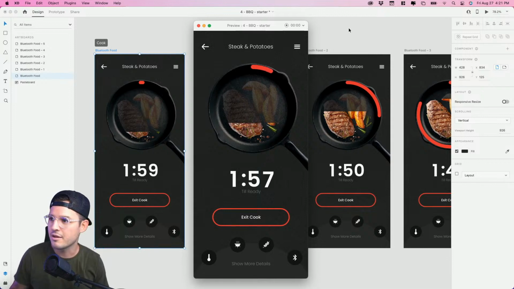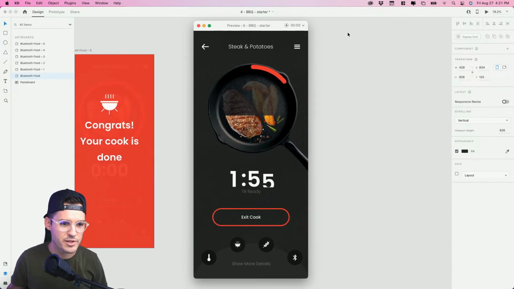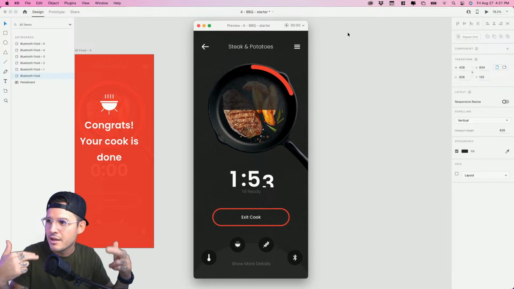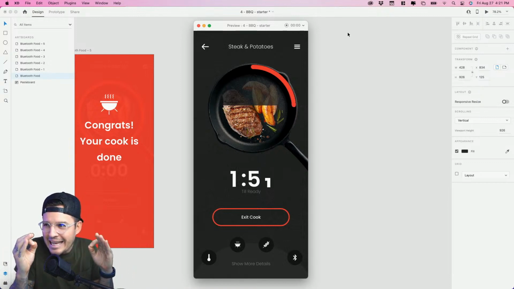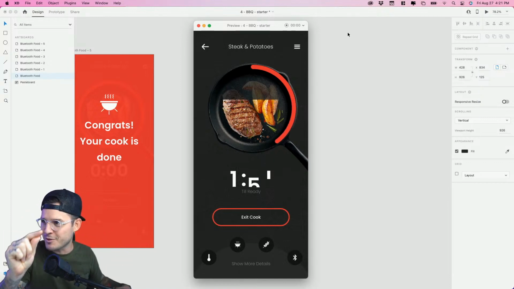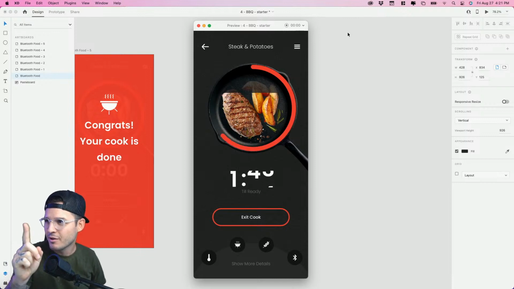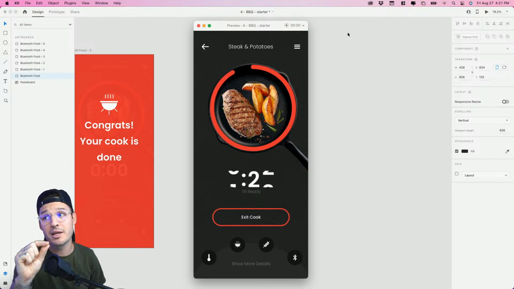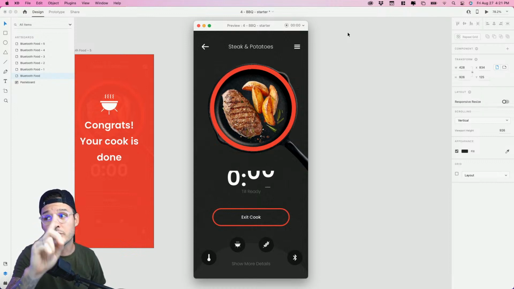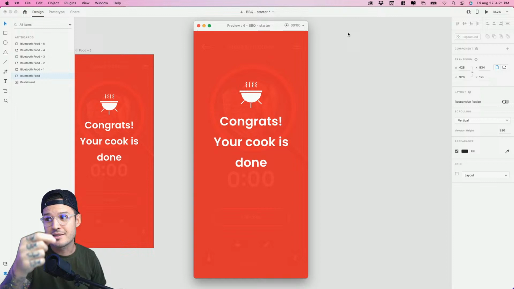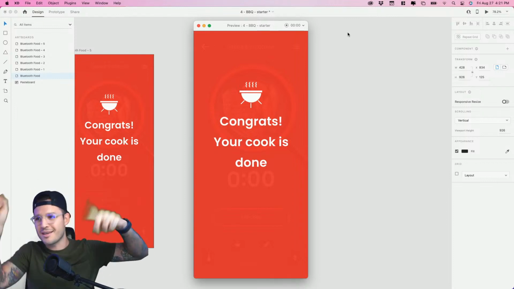Press play. Okay. Just clear out of the way so you can see everything. It's ticking. It's going. It really hits that dynamite moment where the food starts cooking. It's going to keep cruising. Will it make it? It goes all the way to the top. It slows down a little bit. We should get a little delay, and success. Congrats. Your cook is done.